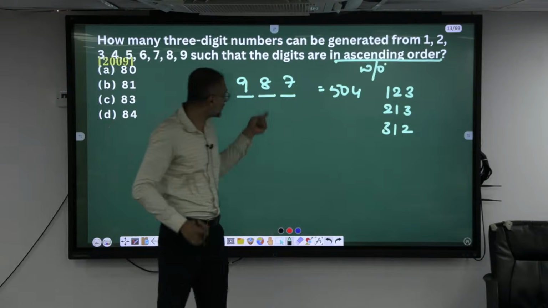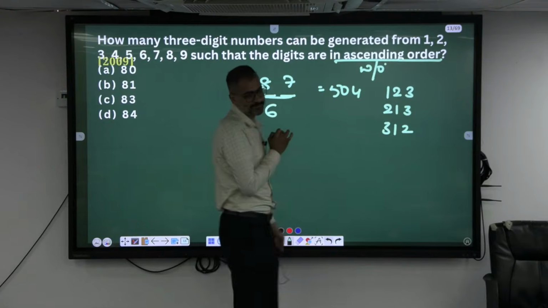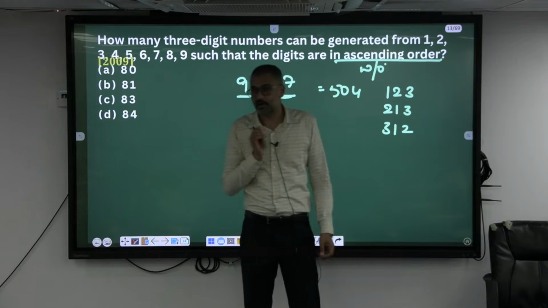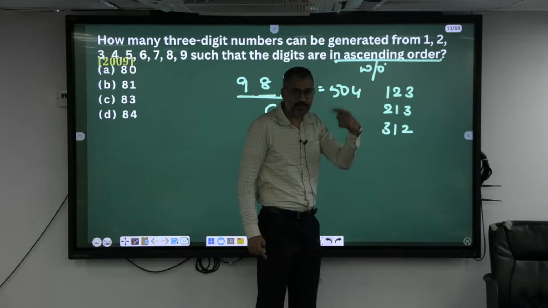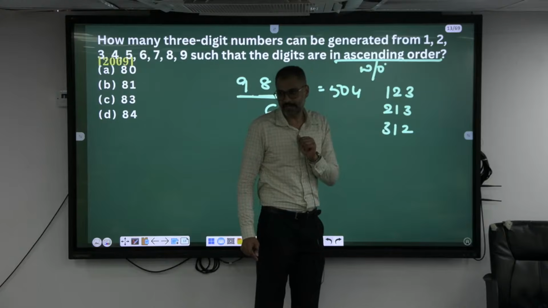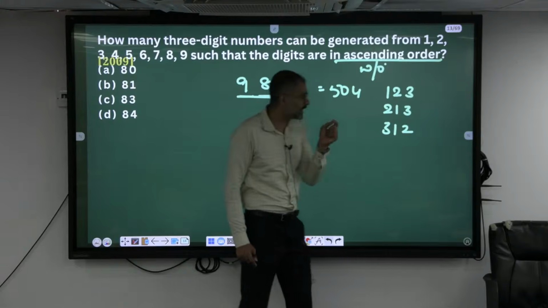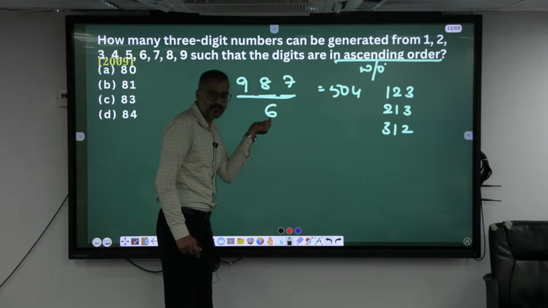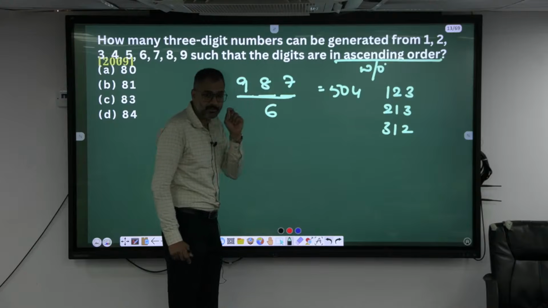But we have 6 other ways, right? Hence, I have to divide this by 6. Because every combination, like the number 123, is arranged in 6 different ways every time. But those 6 different ways are not producing the ascending order. Ascending order is only one way. So there are 6 repetitions, which are divided by 6 to avoid the repetition of all those.